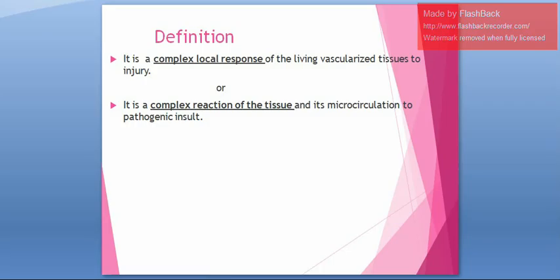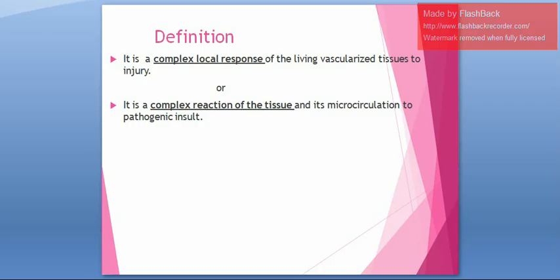Whenever there is any tissue injury, there will be a local response. That is, usually there is release of some chemical mediators, so that in turn is going to result in inflammation. Inflammation in simple terms is referred to as swelling. So remember, whenever there is any tissue injury, there will be a complex local response where there is release of certain chemical mediators, that is referred to as inflammation.